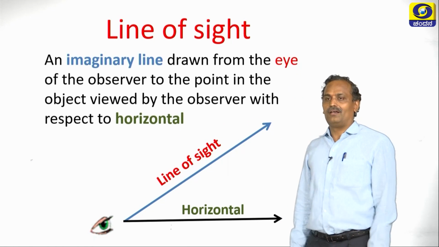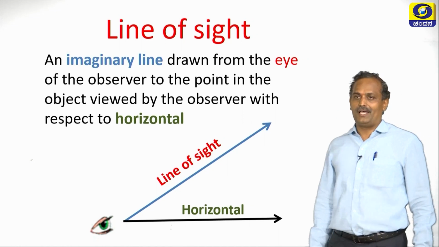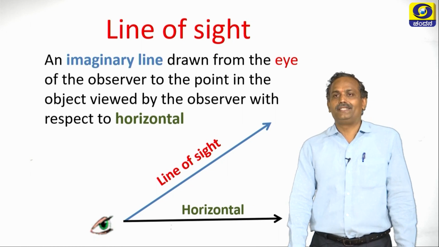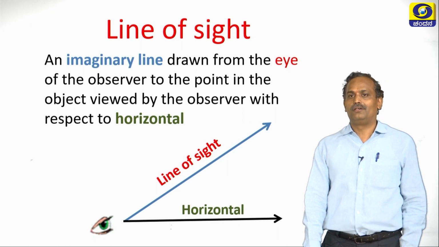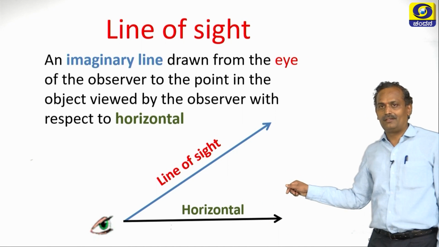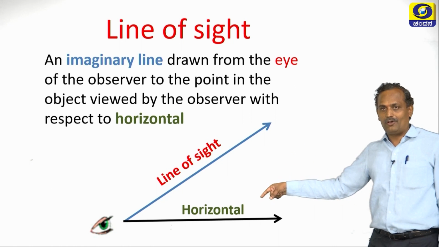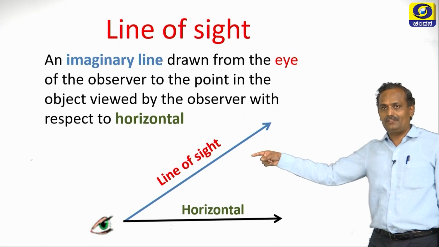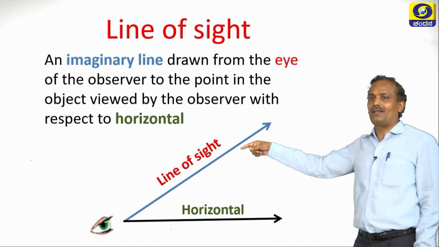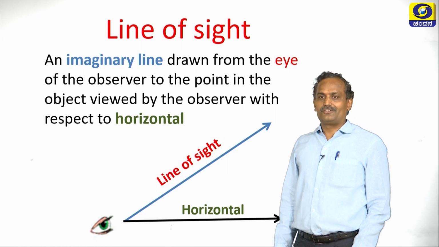Now let us define it. It is an imaginary line drawn from the eye of the observer to the point in the object viewed by the observer with respect to horizontal. So there is the horizontal line, and this is the line of sight. With respect to horizontal, the observer is observing through this line. So this is the imaginary line, and it is the line of sight. Now let us continue.